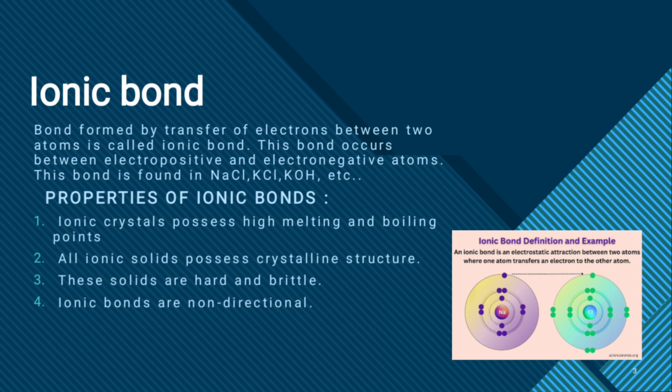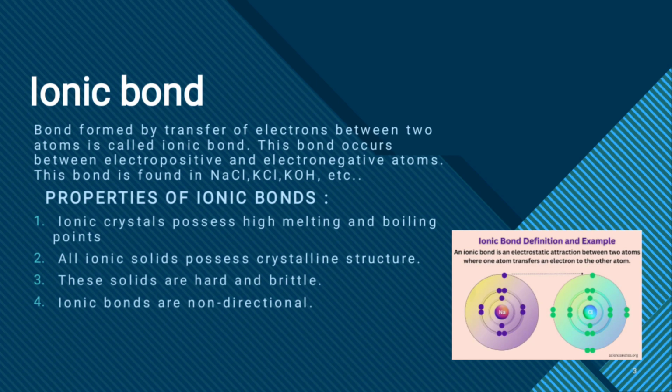Ionic bond. Bond formed by transfer of electrons between two atoms is called ionic bond. This bond occurs between electropositive and electronegative atoms. This bond is found in NaCl, KOH, etc.